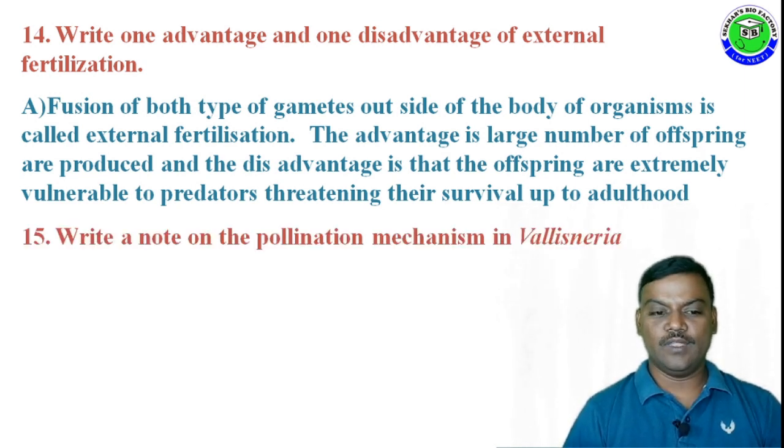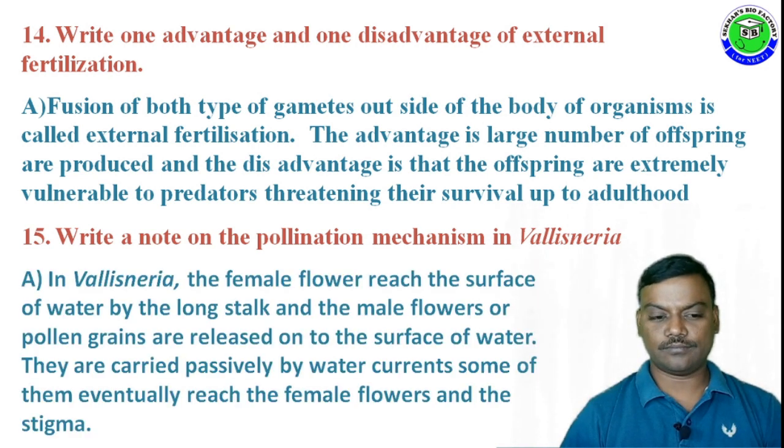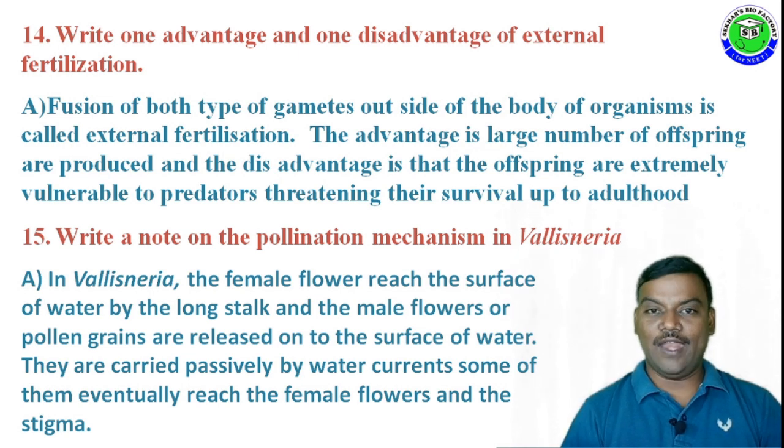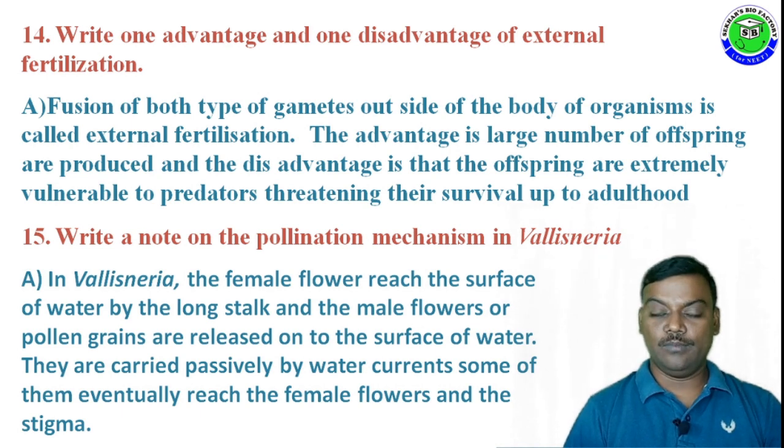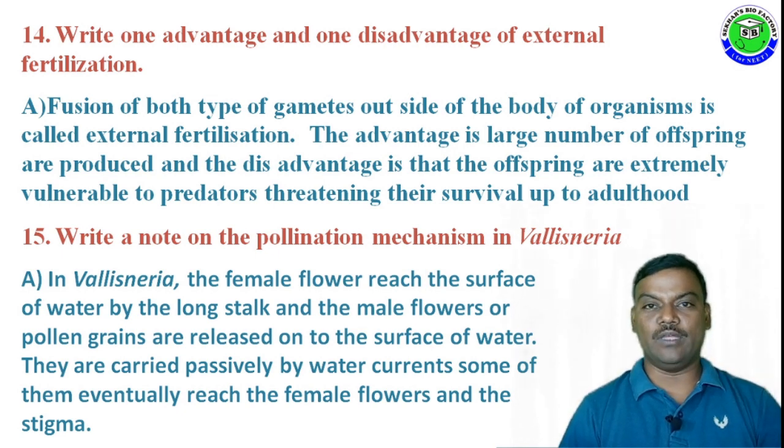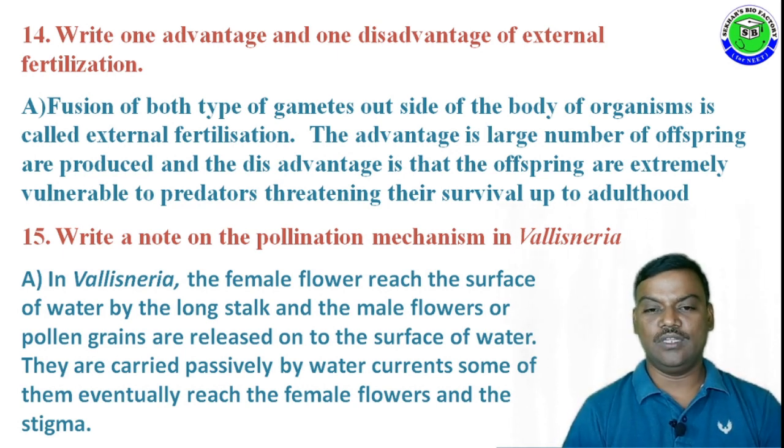Question number 15. Write a note on the pollination mechanism in Vallisneria. The answer is in Vallisneria, the female flower reaches the surface of the water with the help of a long stalk, and the male flowers release pollen grains on the surface of water, and these are carried passively by water current. Some of them eventually reach the female flowers for pollination. So it is the mechanism of pollination in Vallisneria.